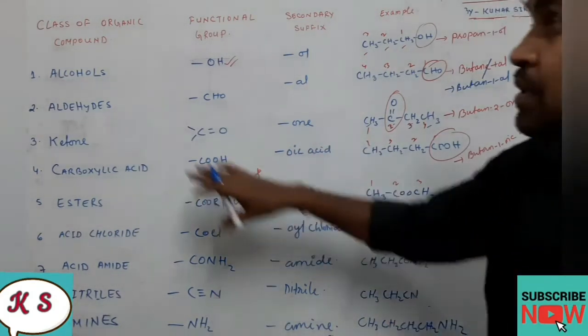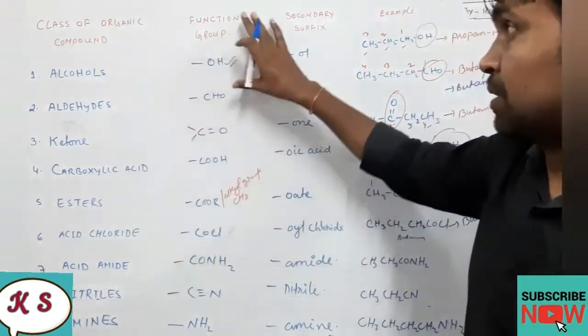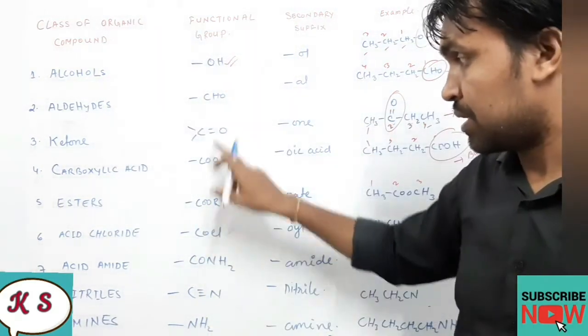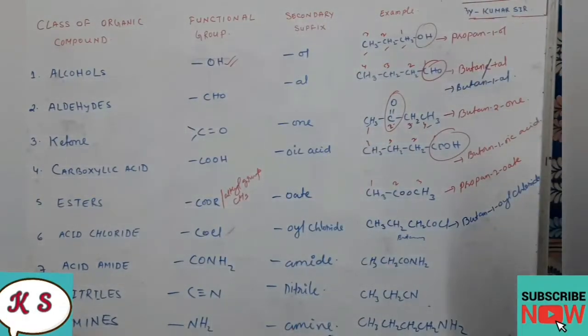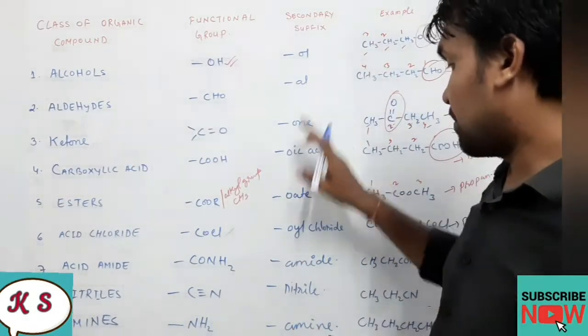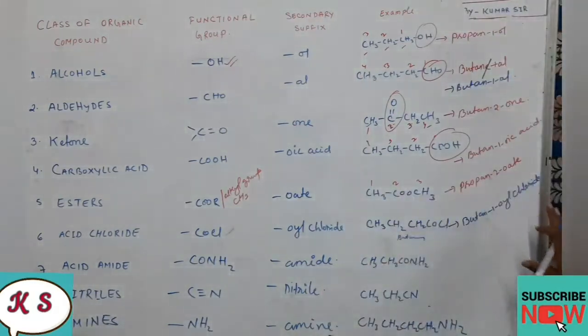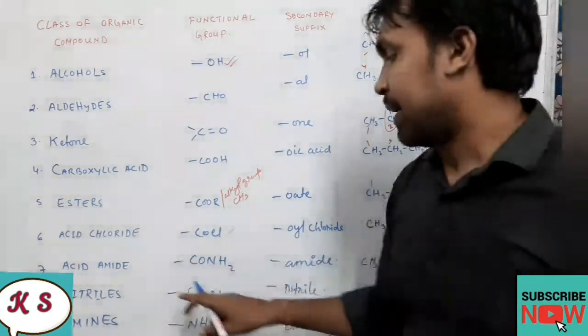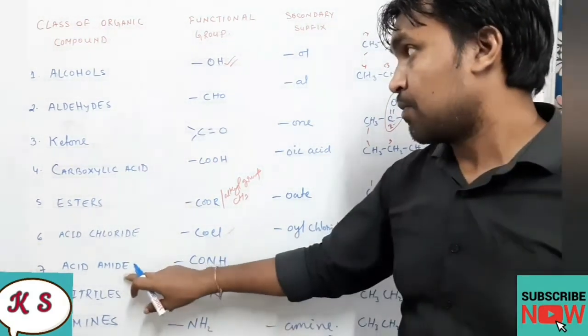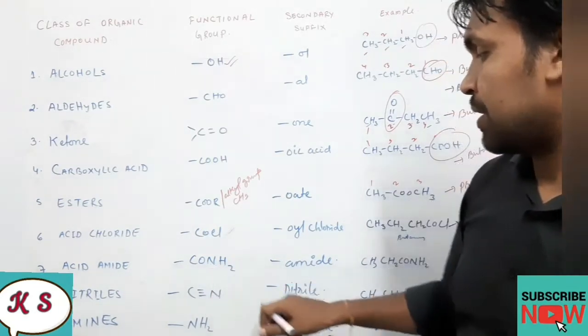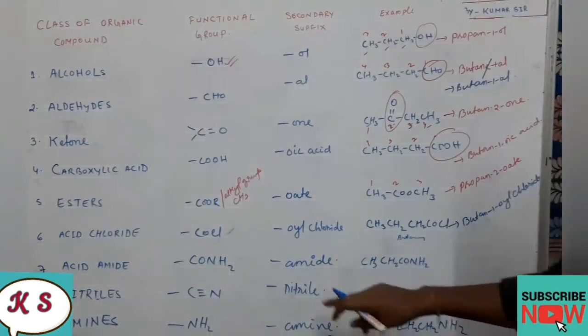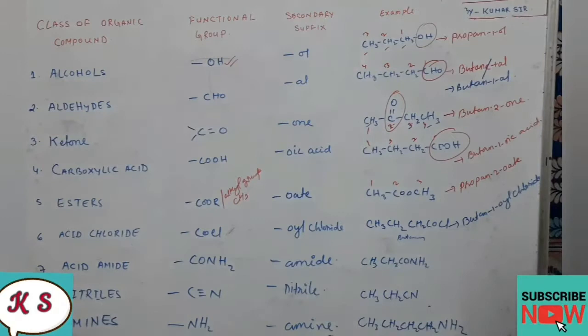Dear students, remember, you have to remember the class of organic compound, you have to remember the functional group as symbols. These are the functional groups, you have to remember, then only IUPAC will be easy. And secondary suffix, you have to remember what is used, and these are the examples I am giving you in order to understand. So acid amide, the name of the class of organic compound is acid amide, and the functional group is CONH2. And what is the secondary suffix here? Here secondary suffix is amide. So amide is the secondary suffix.